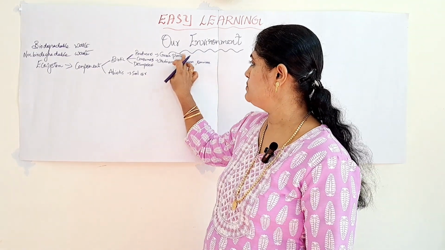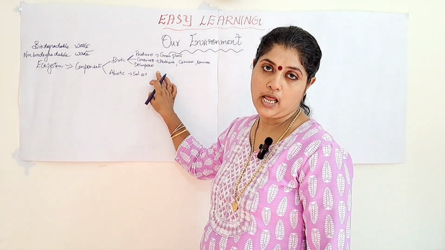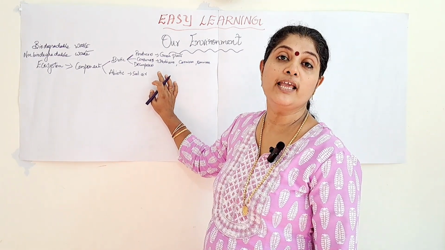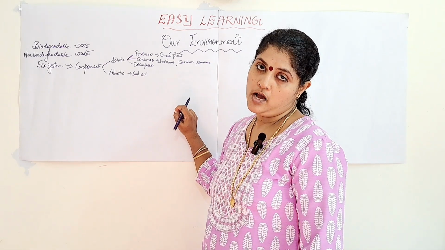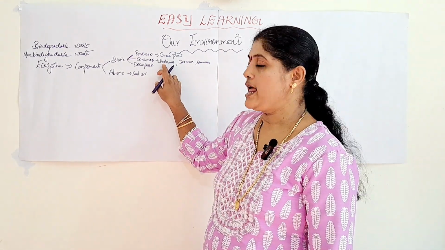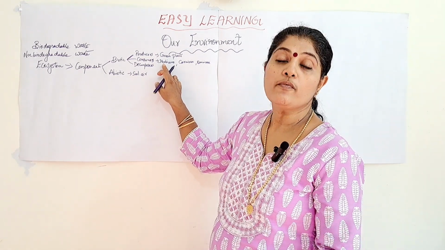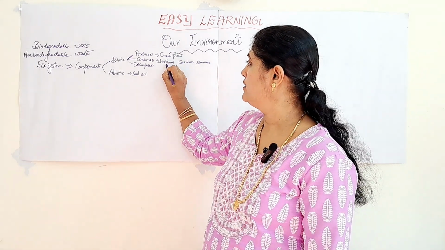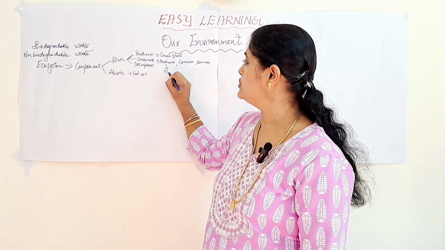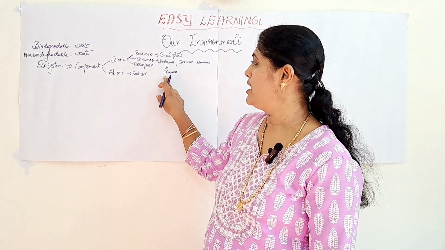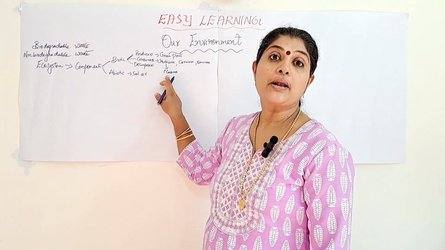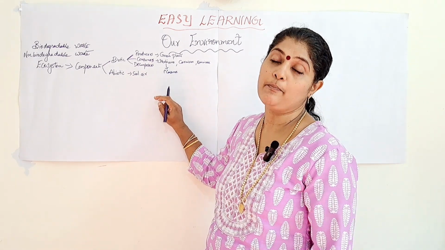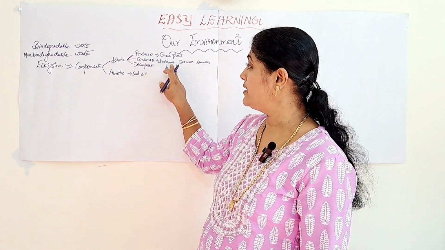All these terms will be familiar to you because you have studied them in the lower classes. Herbivore, carnivore, and omnivore. So, what is meant by herbivores? The organisms which consume only plants and plant products are known as herbivores. These organisms which consume the producers are known as primary consumers, because they depend directly on plants and plant products. Simple examples are cow, goat, sheep, etc. All these come under herbivores.